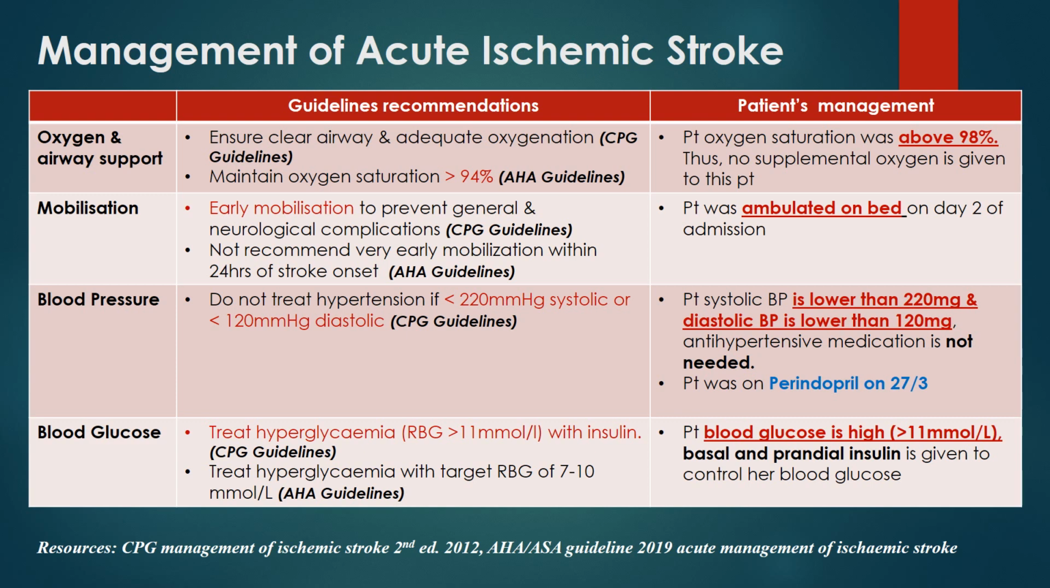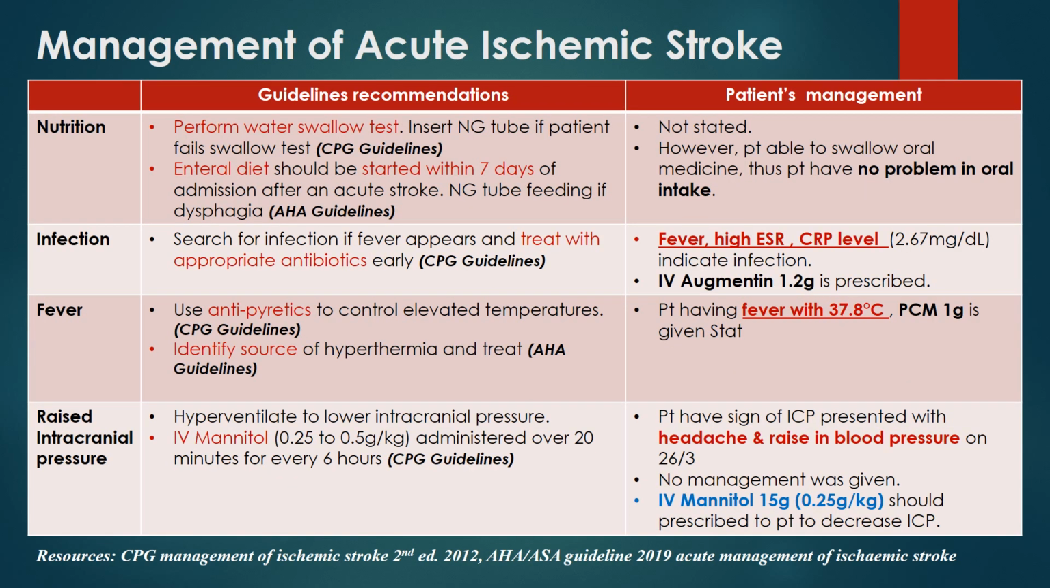Next is the blood glucose. Treat hyperglycemia with insulin if the random blood glucose is more than 11 millimole per liter. This patient was on atropine and also insulin to control her blood glucose. Next, enteral diet should be started within 7 days of admission after an acute stroke. This patient was able to swallow oral medication, thus the patient has no problem in oral intake.